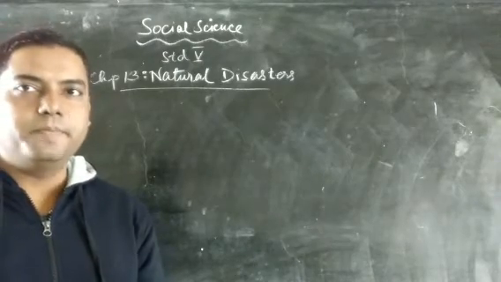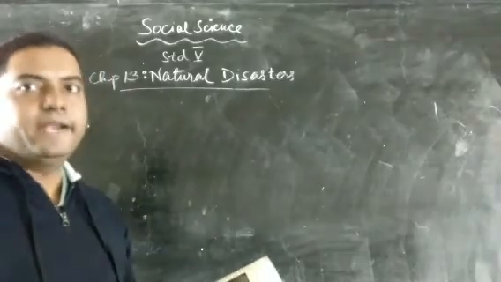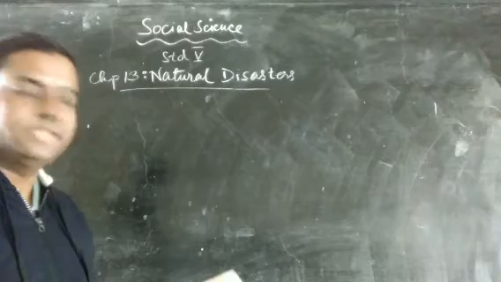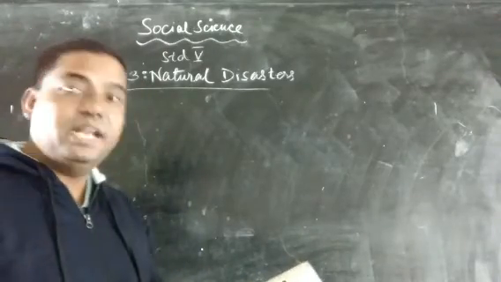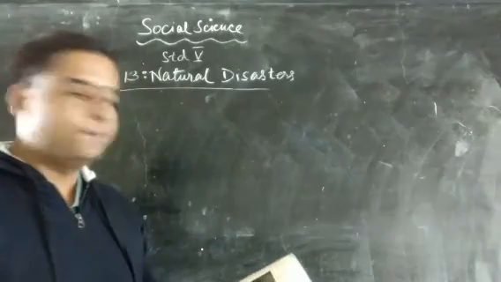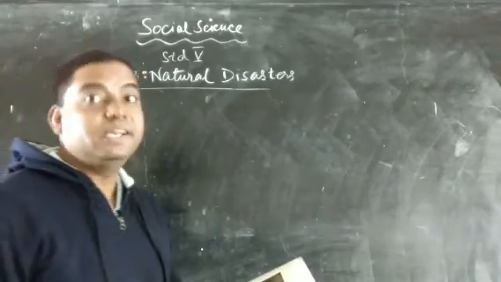My name is Francis sir, and today my dear children, we will be moving ahead with chapter number 13 for Standard 5 of Social Science. In our last class, we had finished up till tsunami. So today we will move ahead with the same chapter and we see the next type of natural disaster, which is cyclone.